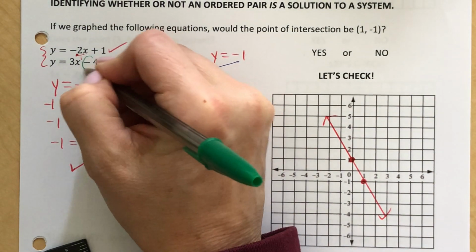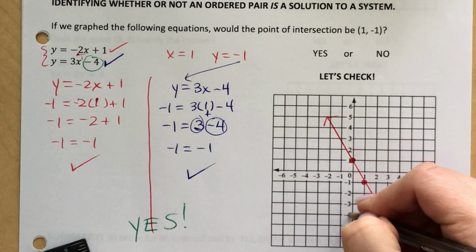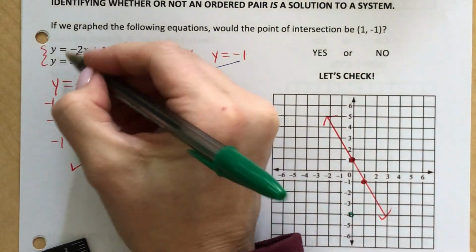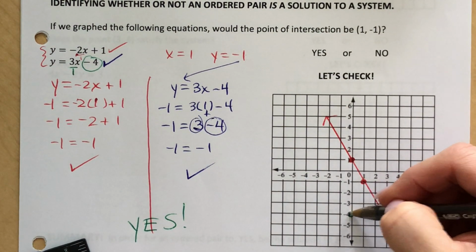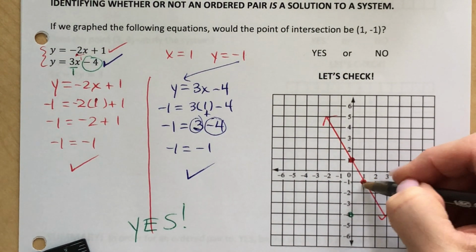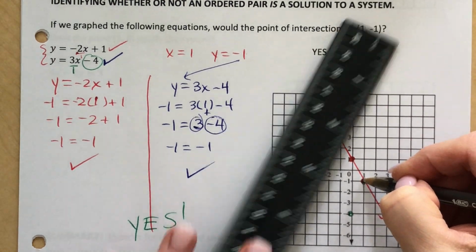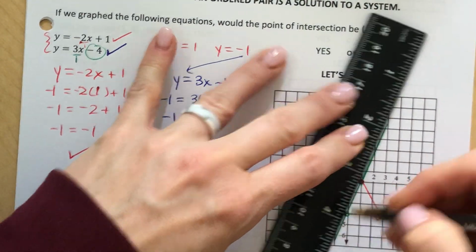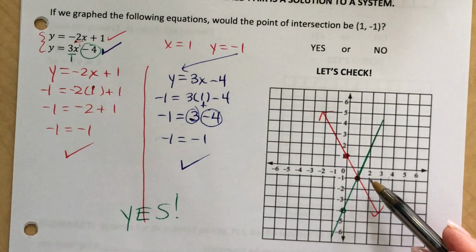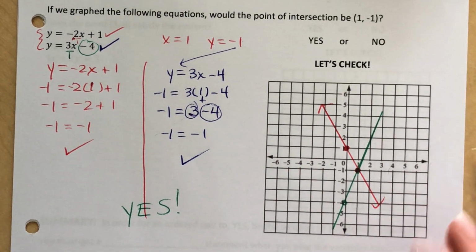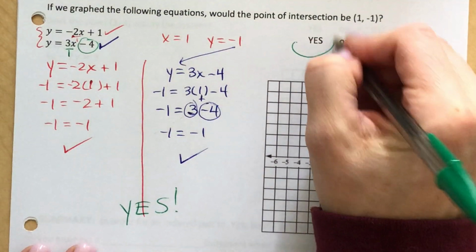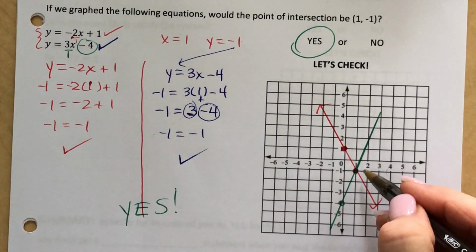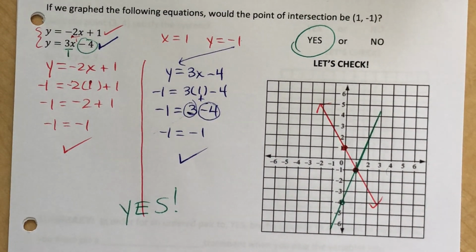because, watch here, let's graph it and check. -4. My slope, remember, when it's a whole number, you have to give it a run. So this is going to be a rise of 3, and look, I literally landed right on it. So when I graph these two lines, I can see with my eyes that it is in fact where they intersect. Because I put 2 checks, I can circle yes, it is. That is the point of intersection. Let's do another one.